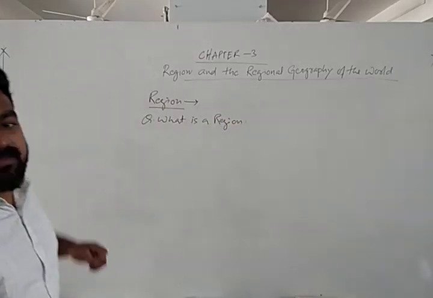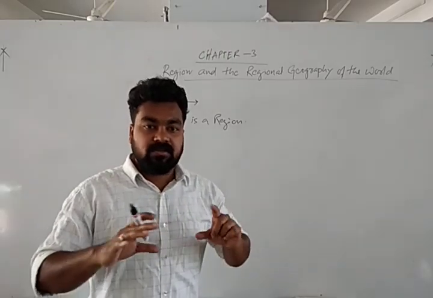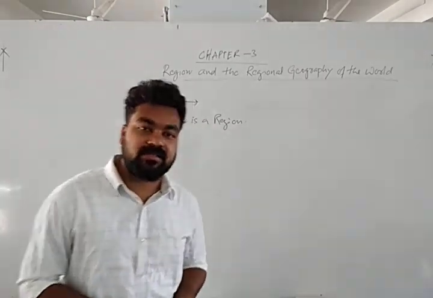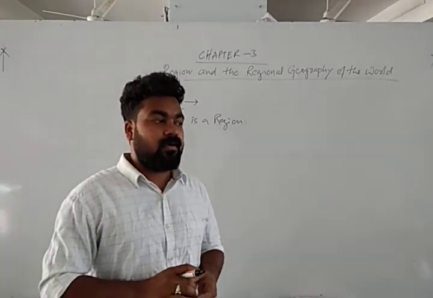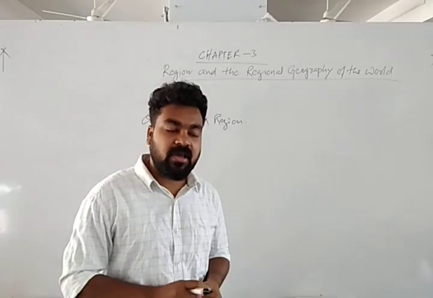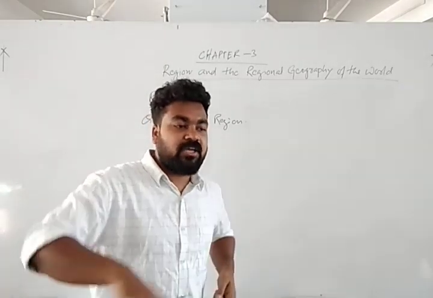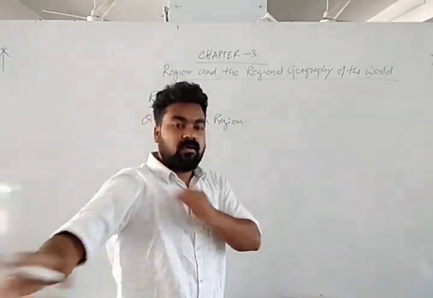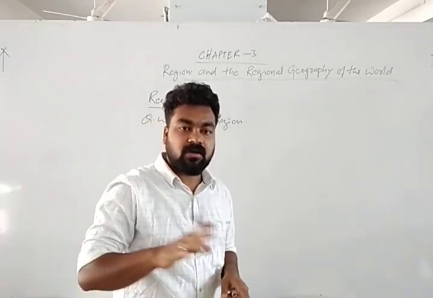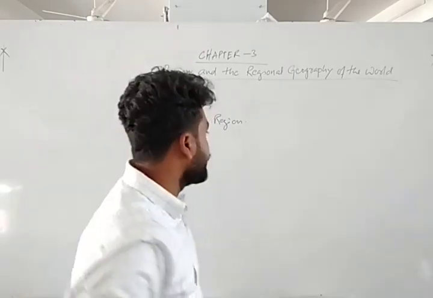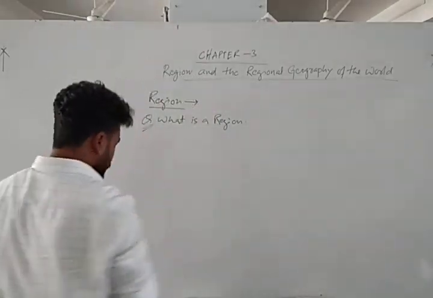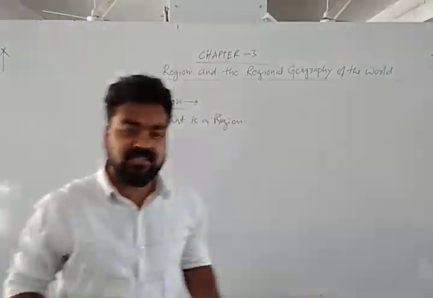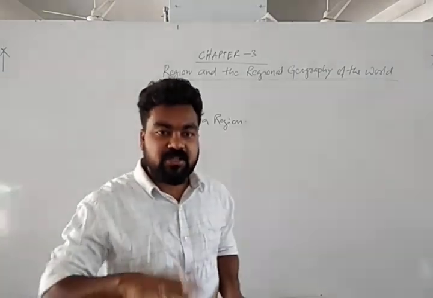A region is simply a place or an area over the earth's surface which has different characteristics, different significance, and their human lifestyle is different, their food habits, their transport and communication, their mode of communication is different. That is called a region. Just simply, it is a place over the earth's surface which has different characteristics. That is a region. Okay.